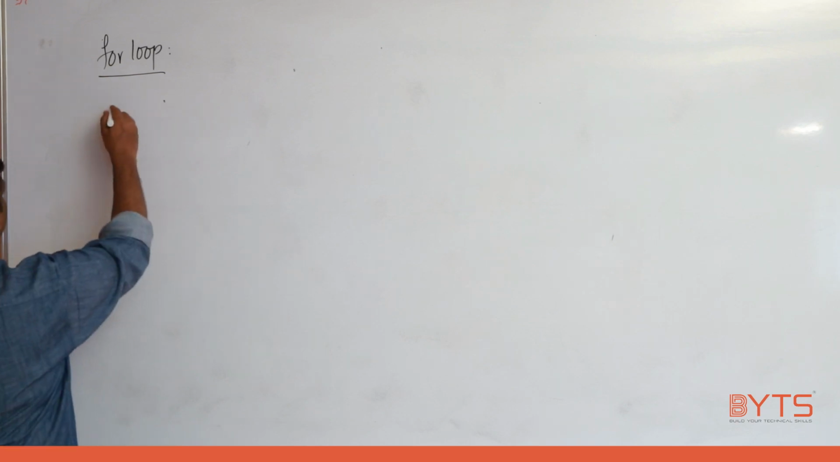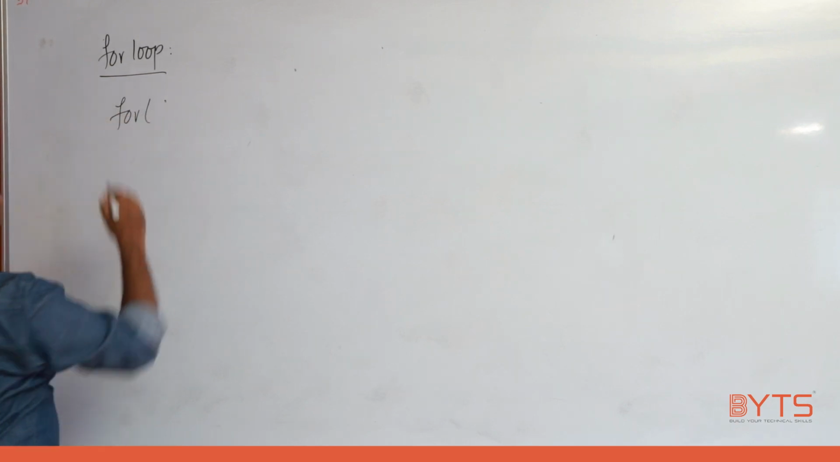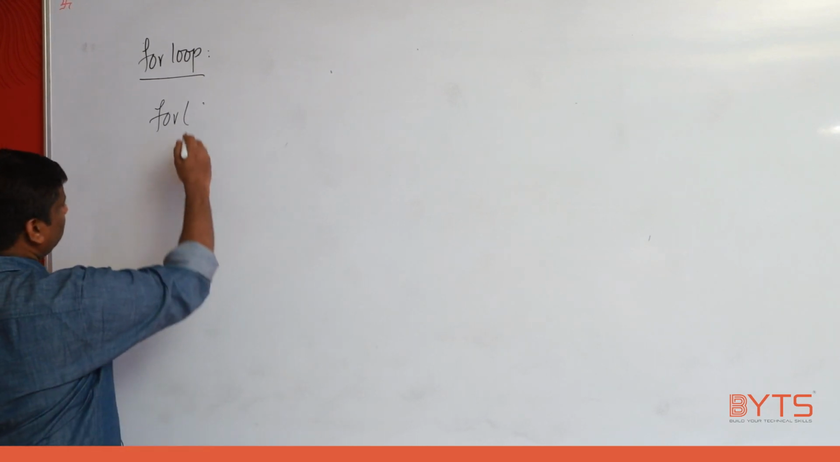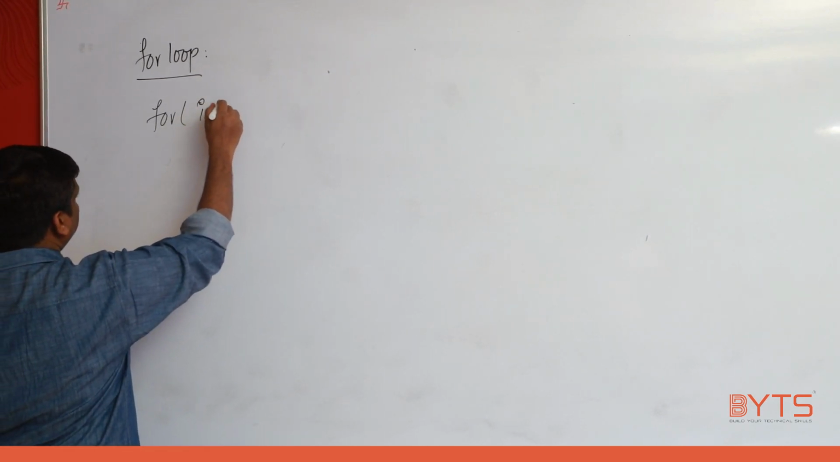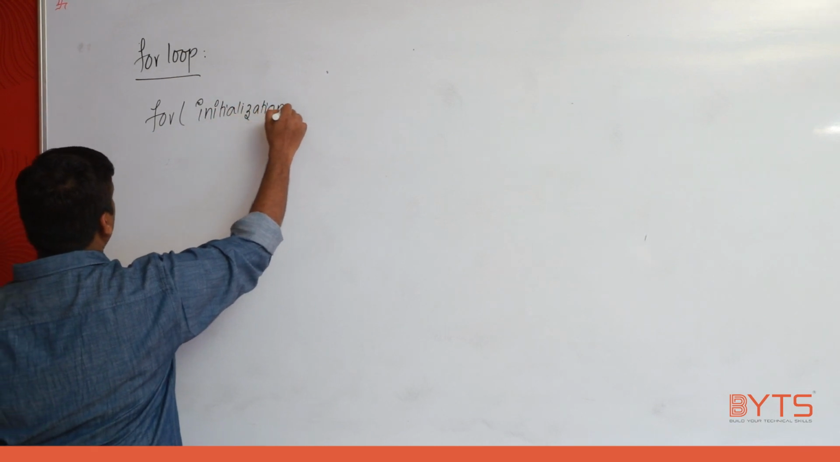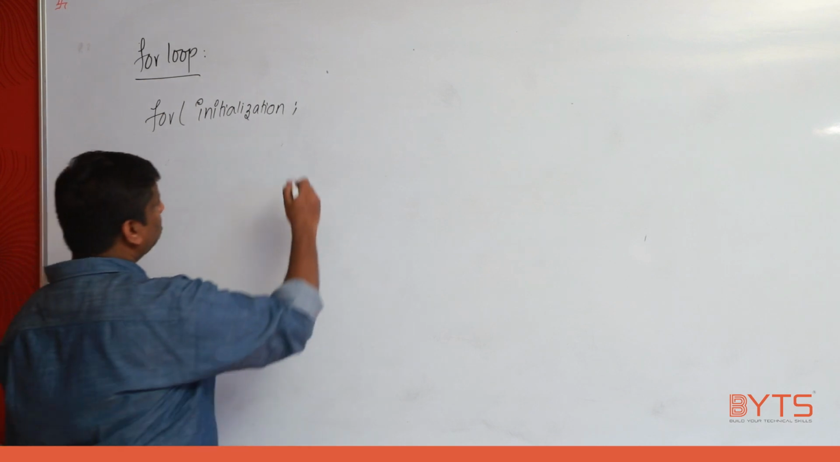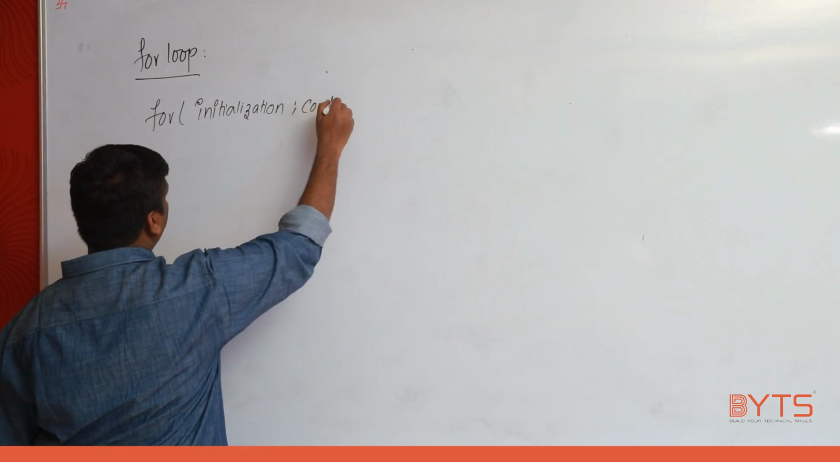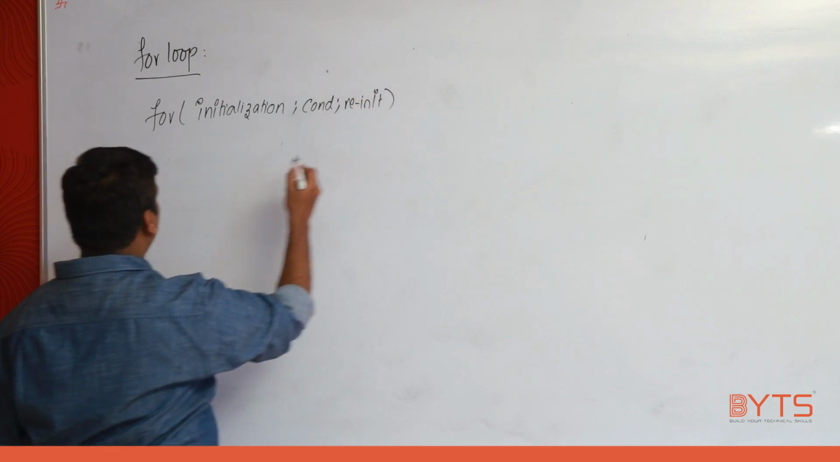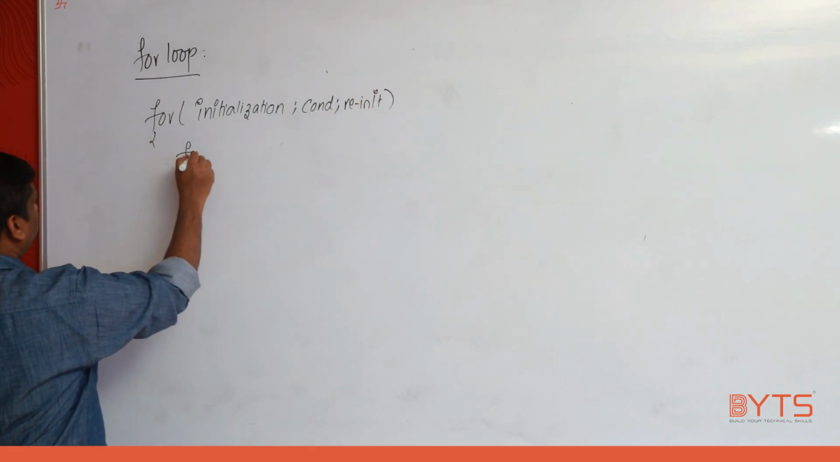See here. For requires 3 parts. For requires how many parts? 3 parts. First is initialization. Next is a semicolon. Next is condition. Next is reinitialization. And this is the for body.